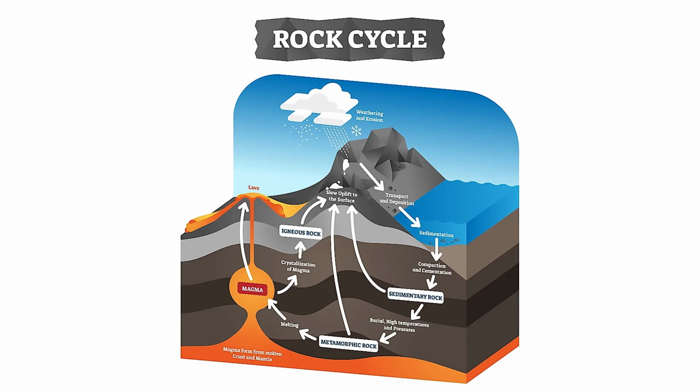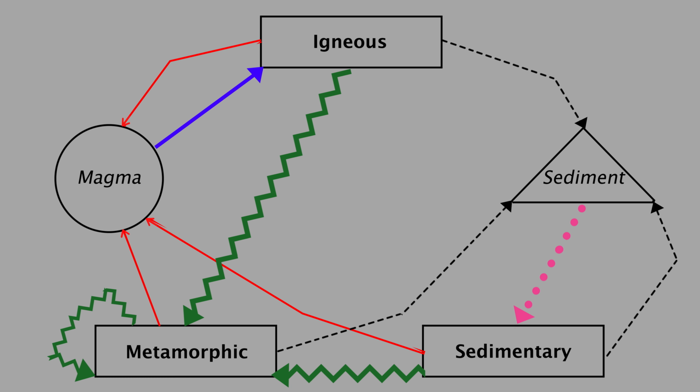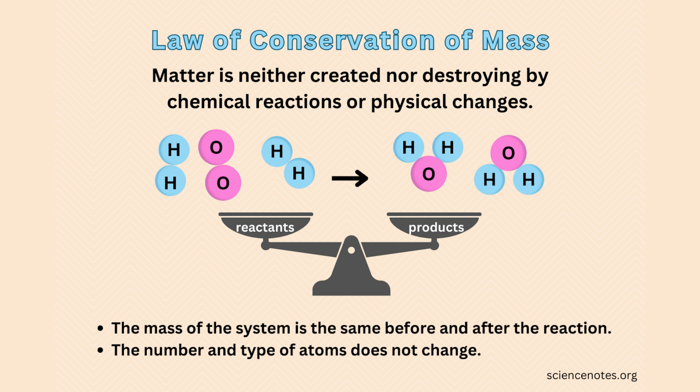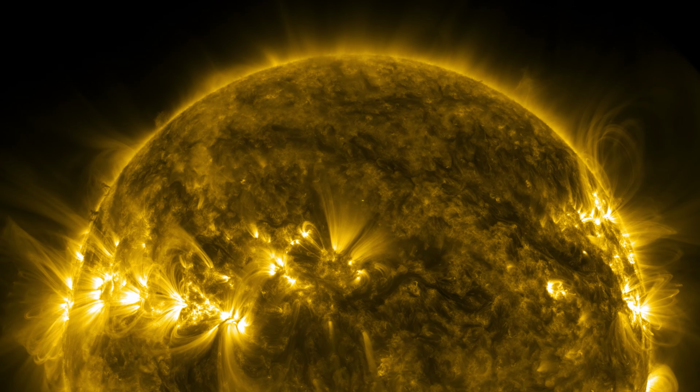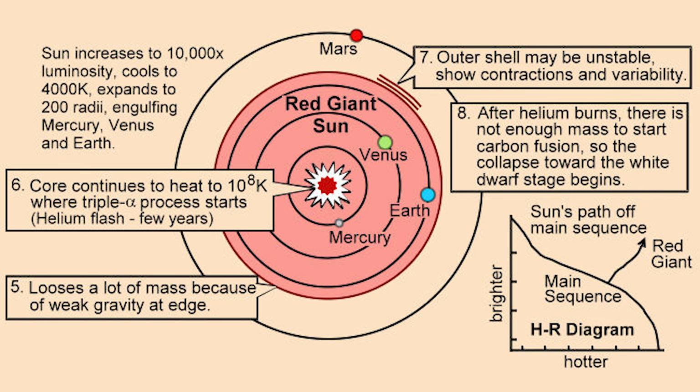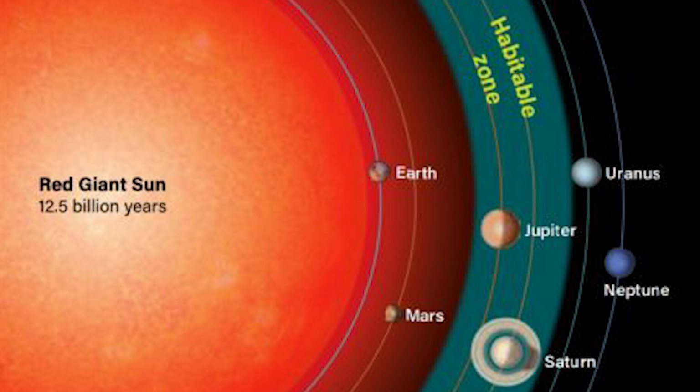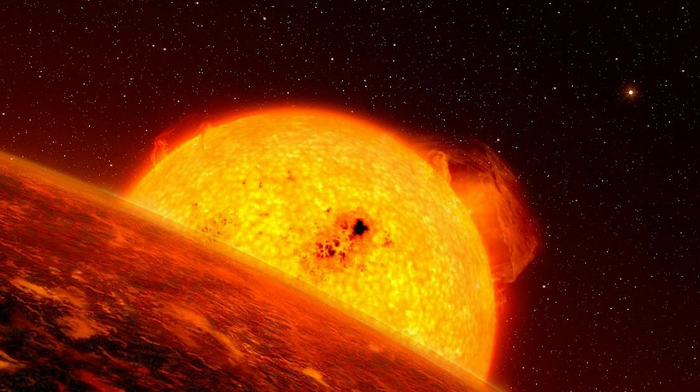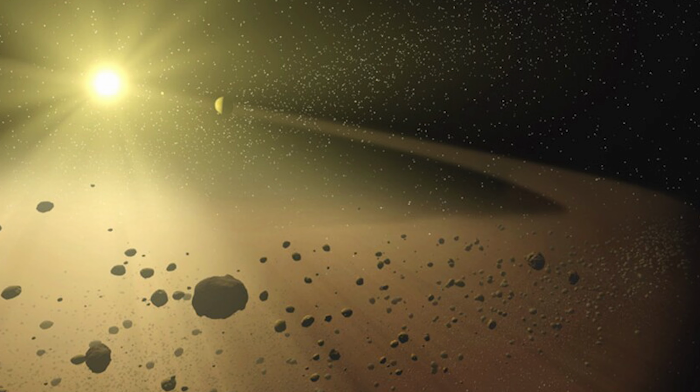Earlier, we learned about the rock cycle, a never-ending transformation. Technically, rocks don't die, unless the sun expands into a red giant in about 5 billion years and swallows the Earth whole. That might do it. So much for Earth rocks.